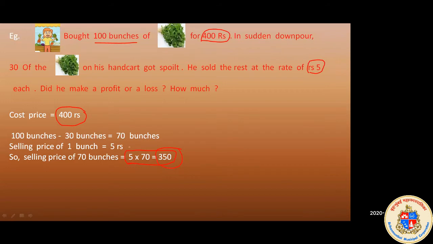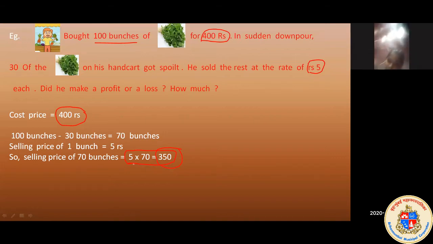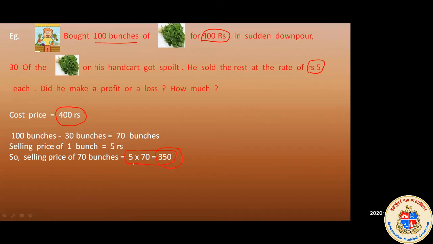So by looking at these two figures, what can we say, whether it was a profit or a loss? Can you tell me what it might be? Loss. Yes, Prachi, very good.